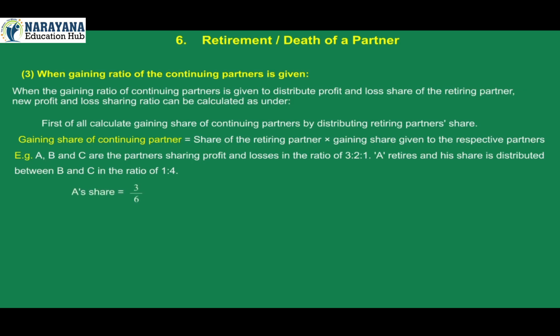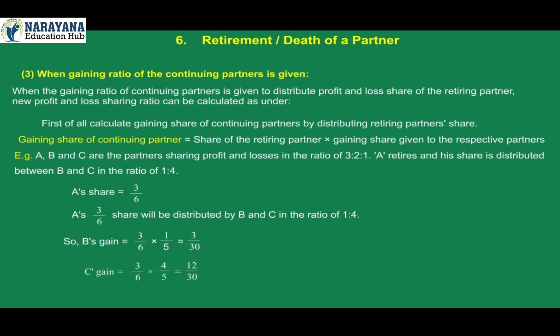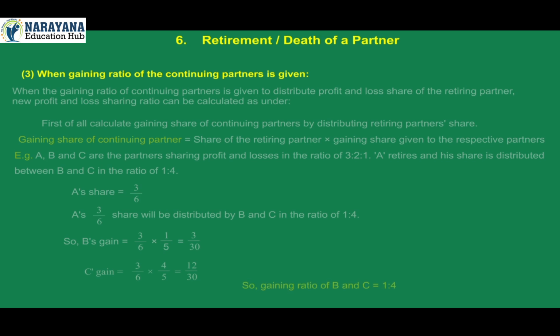A's share is equal to 3/6. A's 3/6 share will be distributed between B and C in the ratio of 1:4. So, B's gain is equal to 3/6 into 1/5, which is 3/30. C's gain is equal to 3/6 into 4/5, which is 12/30. So, the gaining ratio of B and C is 1:4.